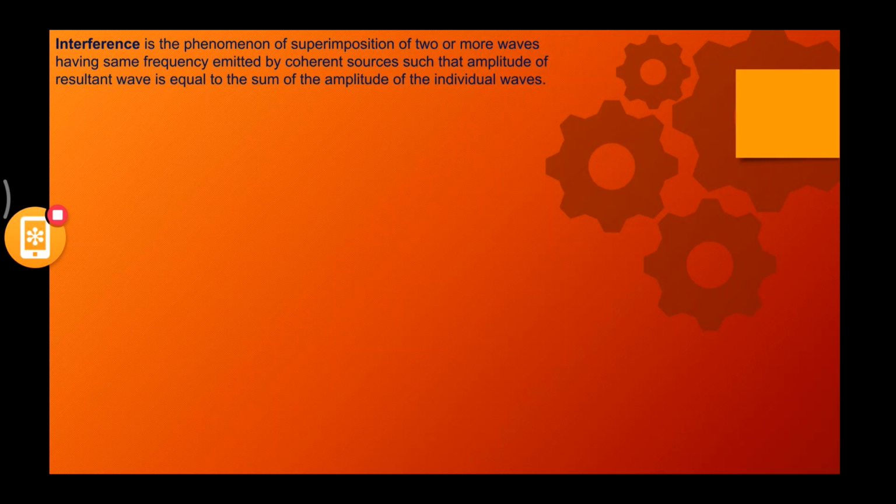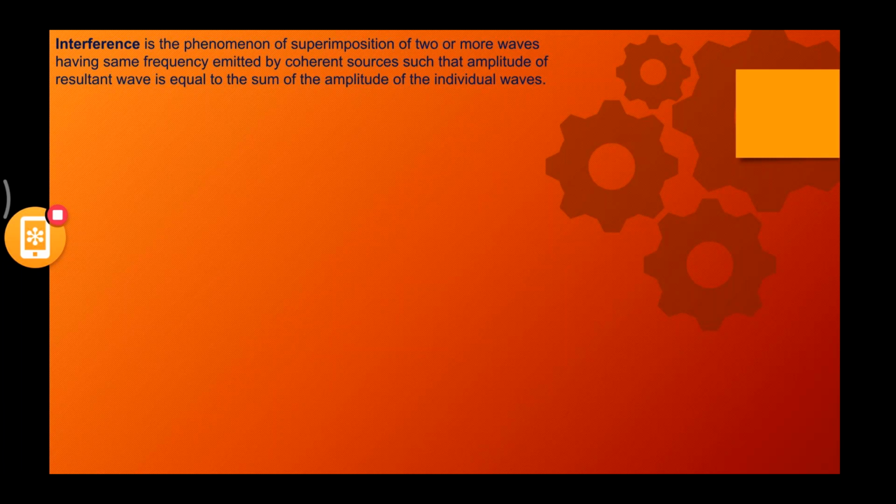Now let us understand what is interference. Interference is a phenomena of superimposition of two or more waves having same frequency emitted by coherent sources. Now what are coherent sources, guys? You can call sources coherent when the two sources emit waves having same frequency and constant phase difference.